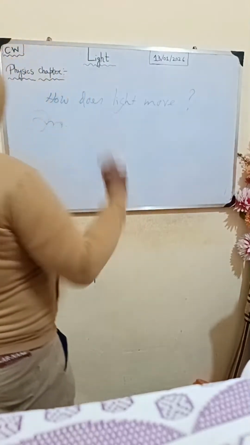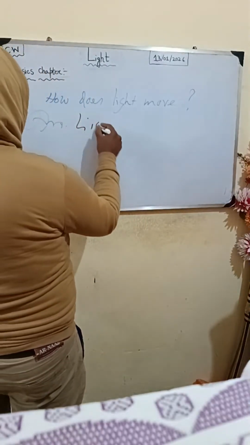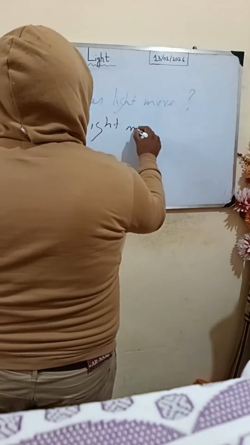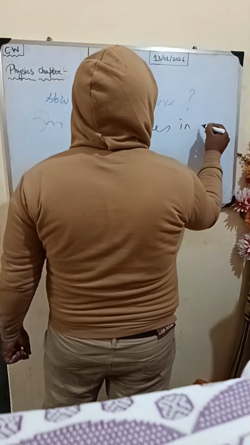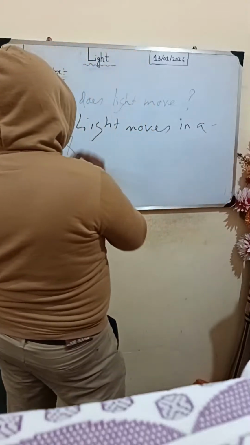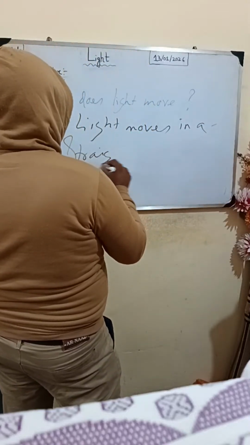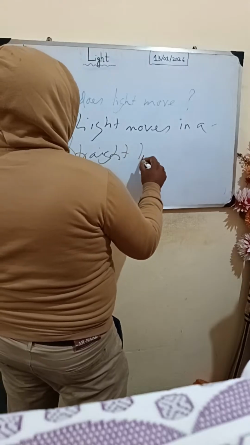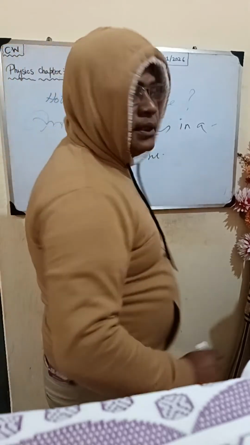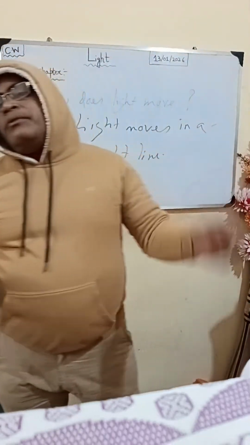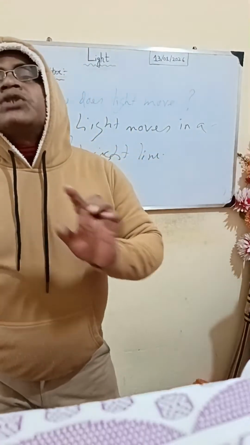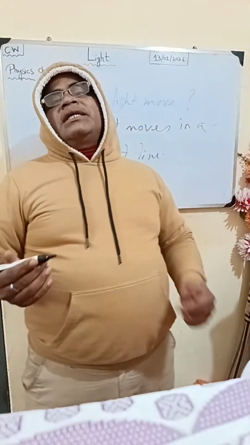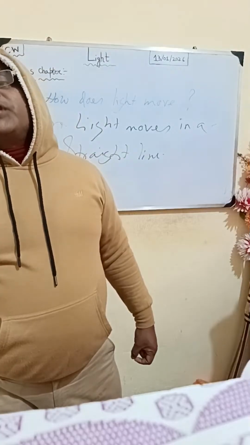Is that clear? Light moves in a straight line. So it is because of its straight flow that an object obstructing light forms a shadow.